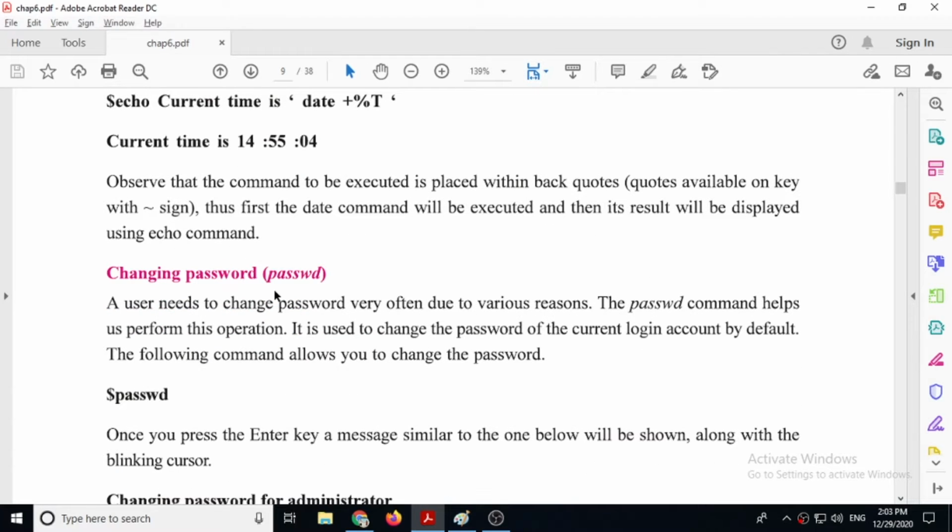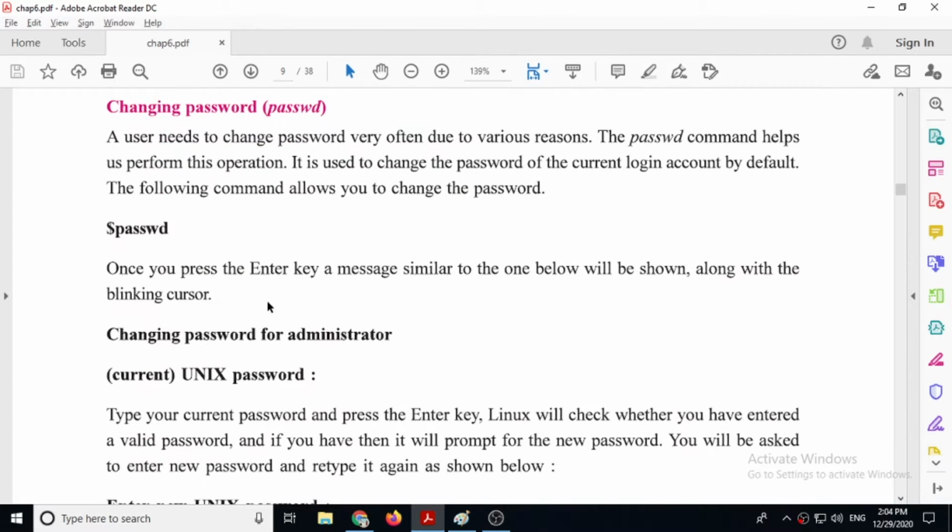Next is the passwd command. But this command actually works in a real operating system, not in this interface. So when you give the passwd command, it will ask you to change the password of the current login. Here remember, it will ask you for the current password also.